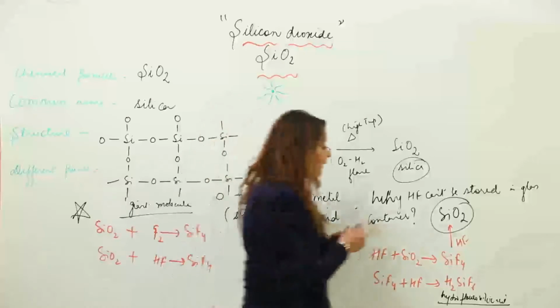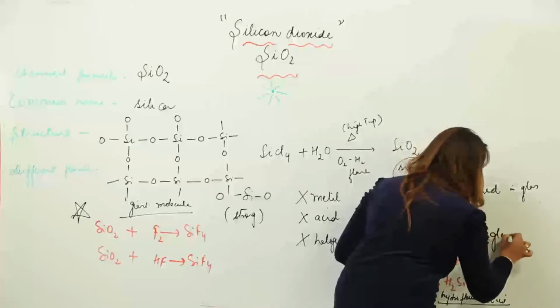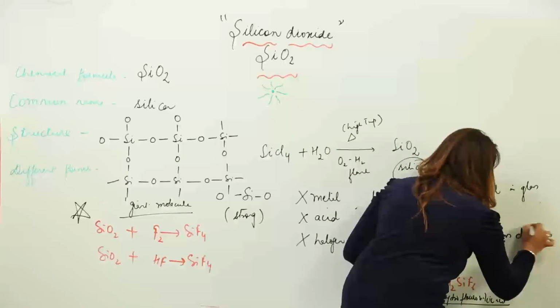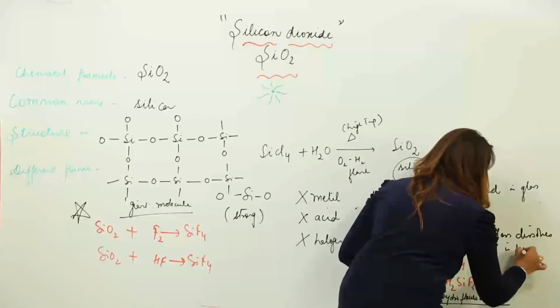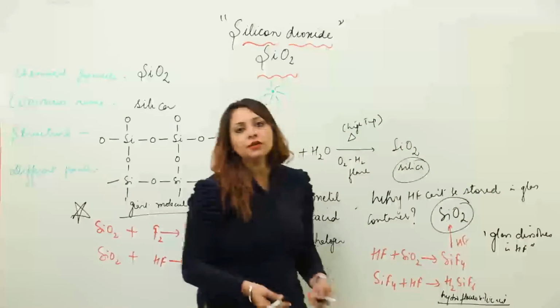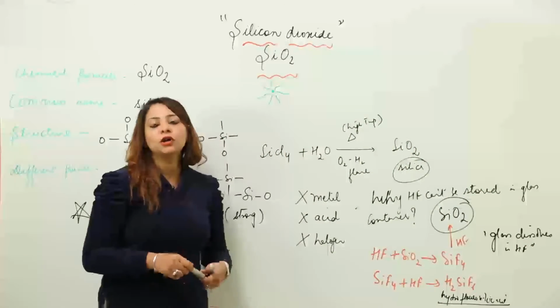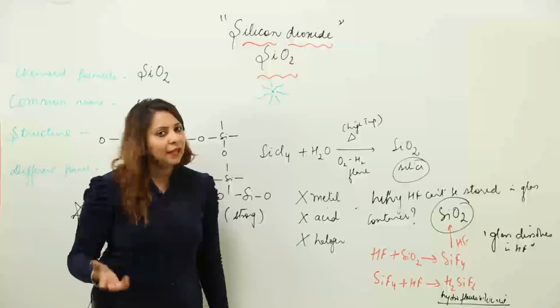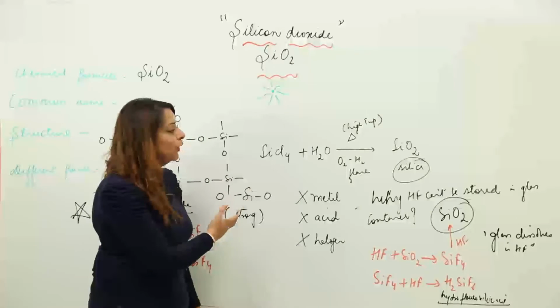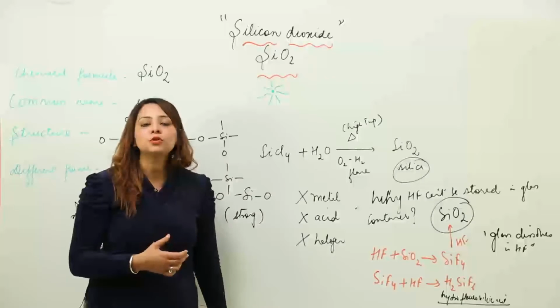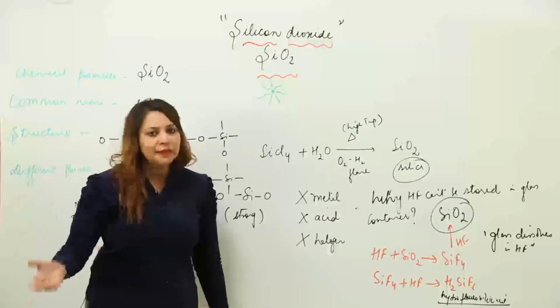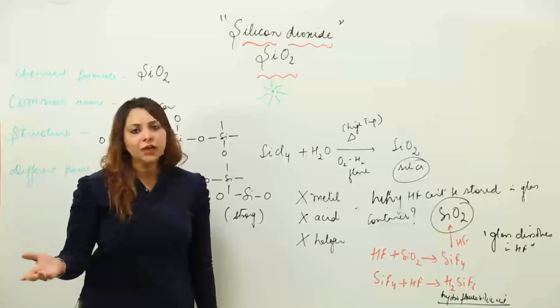So that means the glass actually dissolves in HF. Obviously it is not suitable to store HF in glass because it will dissolve the glass. So rather than storing in a glass container, we actually prefer to store them in a copper container or some other metal container, because the reaction doesn't occur with that.